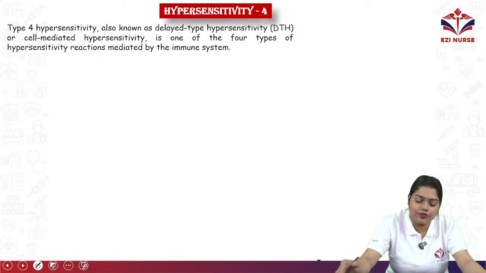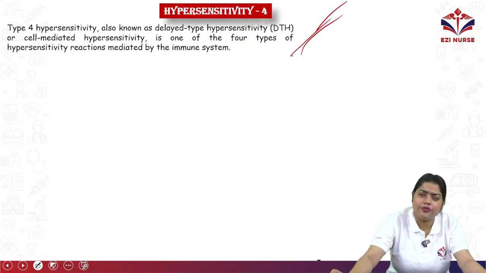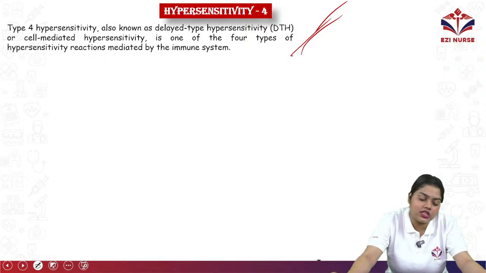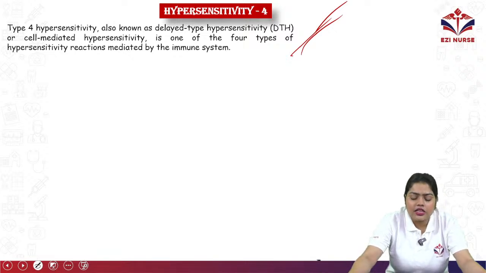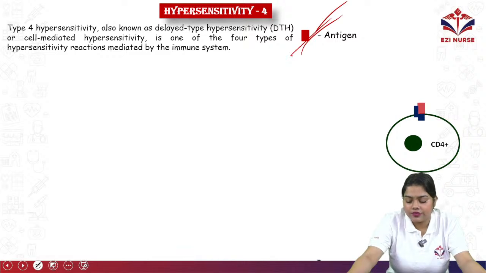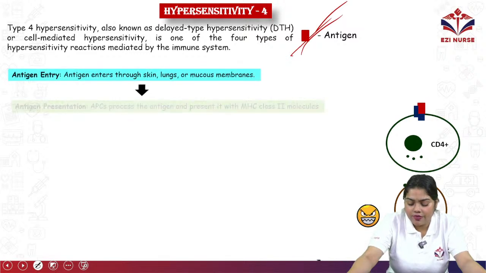Next we have hypersensitivity 4. This is the most common question that has come at least 3 to 4 times in the last 5 or 10 years. Okay, so type 4 hypersensitivity, also known as delayed type hypersensitivity or DTH, or cell mediated hypersensitivity. It is one of the 4 types of hypersensitivity reaction mediated by the immune system. Okay, so what will happen: the antigen will be attached to the CD4 cell, then it will release cytokines, then macrophages will be present. The macrophages will be eating the foreign body.